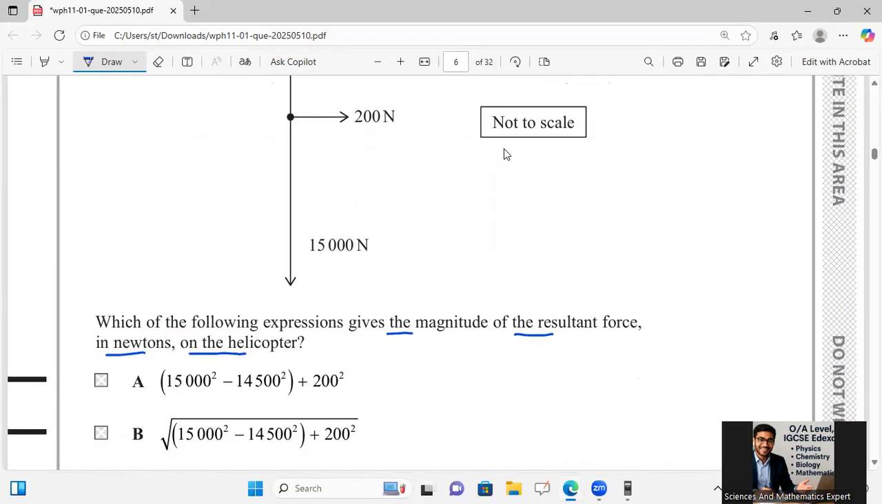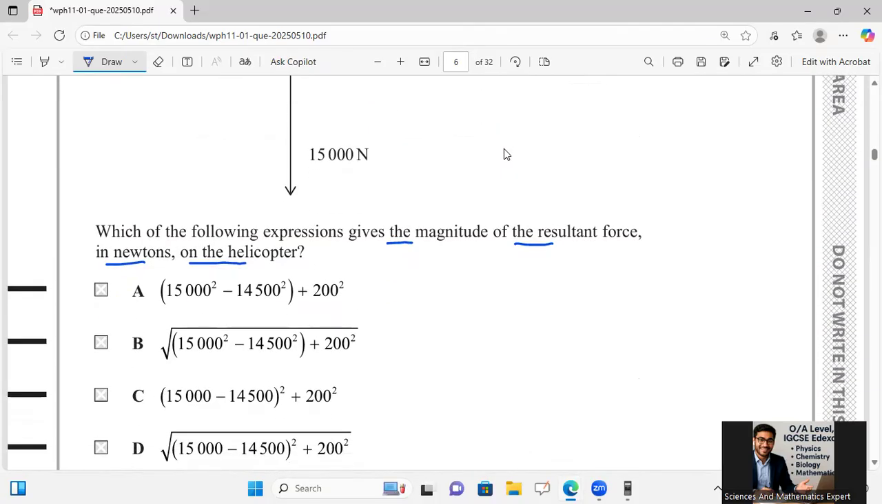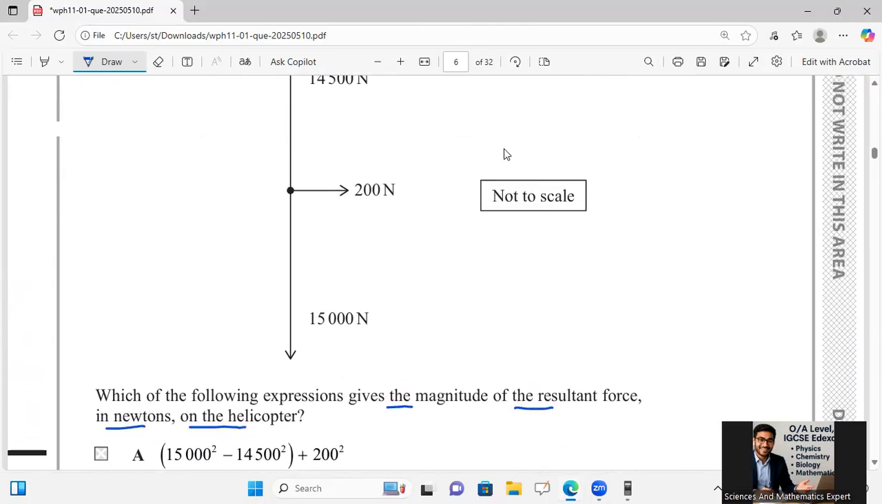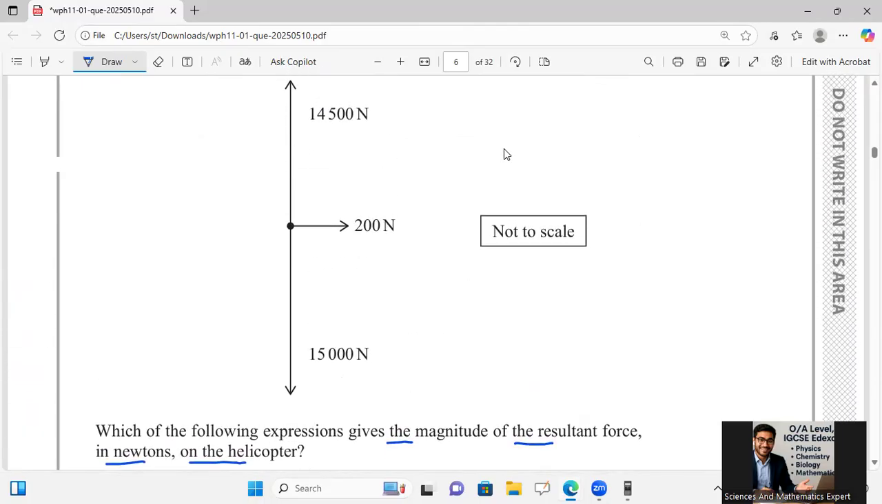So I will have to take the subtraction first. And why should I take the subtraction? Because this is in vector form. As we know, when it is in equilibrium, 14,500 is upward, 15,000 is downward. Take the difference of both of them, and you will get a net downward force, because 15,000 is greater than 14,500, and take the resultant vector in this format.